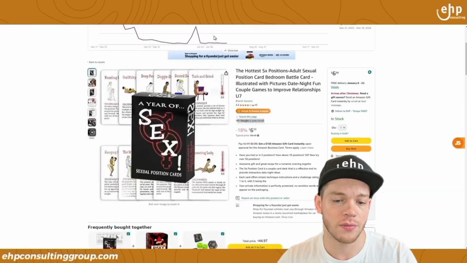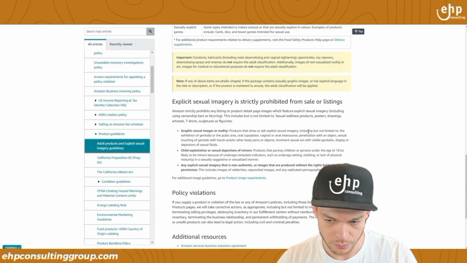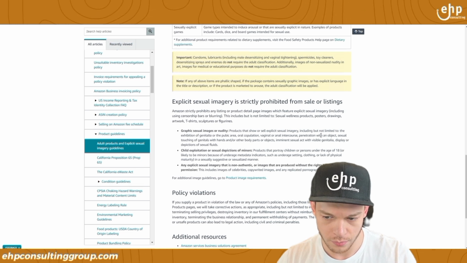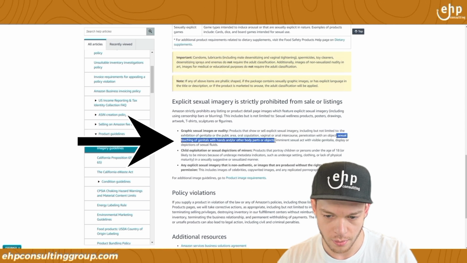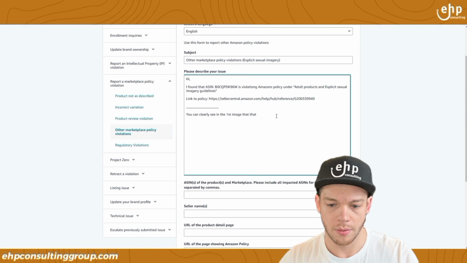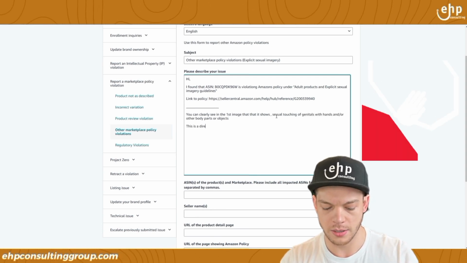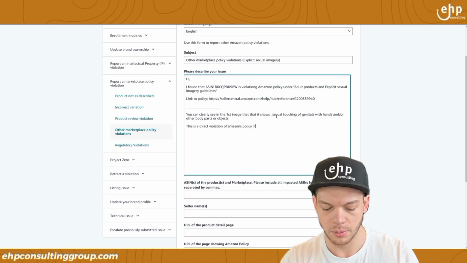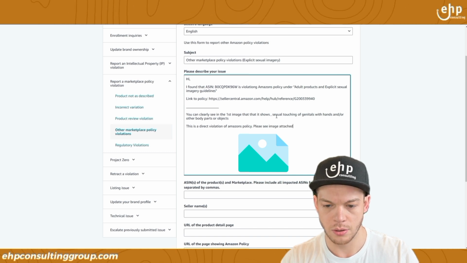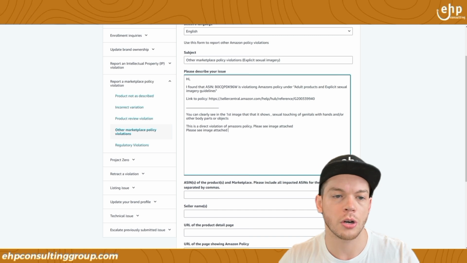You can clearly see in the first image that it shows this is a direct violation of Amazon's policy. Please see image attached. Please see image. I like to say it twice. Sometimes they don't look.